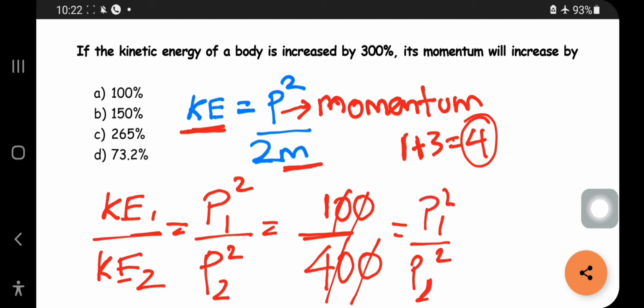The root of 1 by 4 is 1 by 2. So p1 by p2 is equal to 1 by 2.